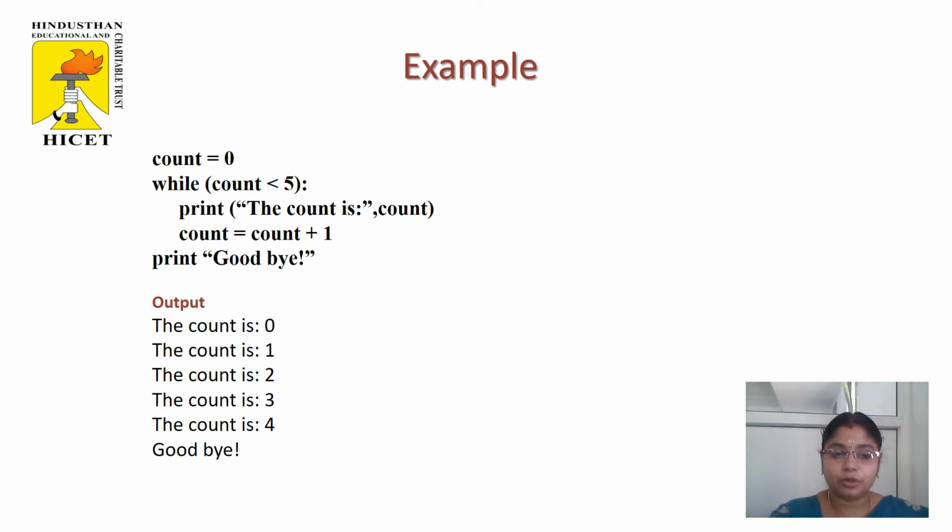Here is a simple program representing the while loop. We declare count equal to 0, and in the second step we check the while condition. While count, that is 0, is less than 5, the condition is true, so it executes the first time printing 0, and again it increments by 1. The count value is incremented by 1, so the count value is updated to 1. It again checks 1 less than 5, and prints, and it goes on up to 4. When the condition reaches 5 less than 5, it is false, and it prints the goodbye statement.